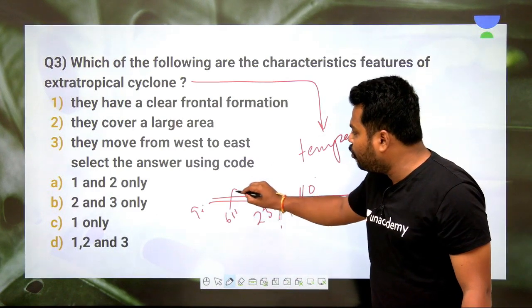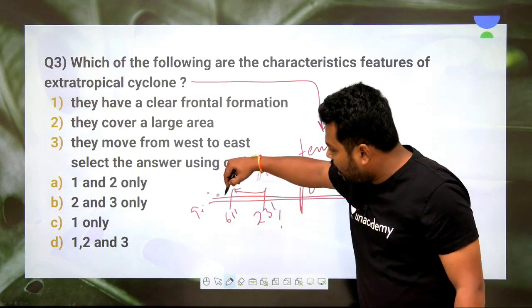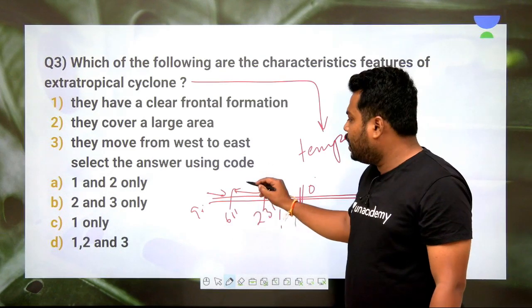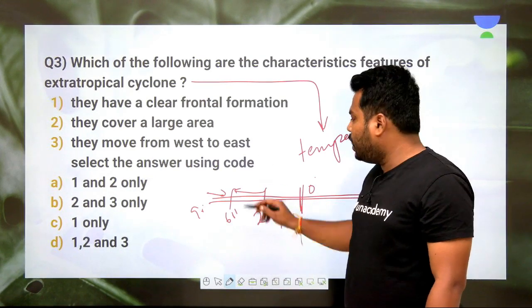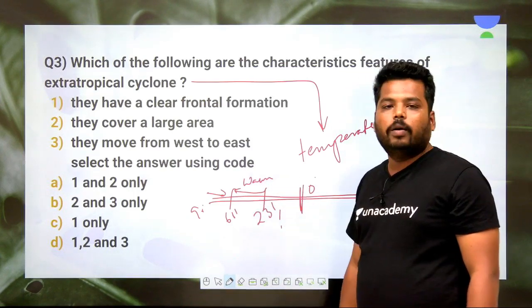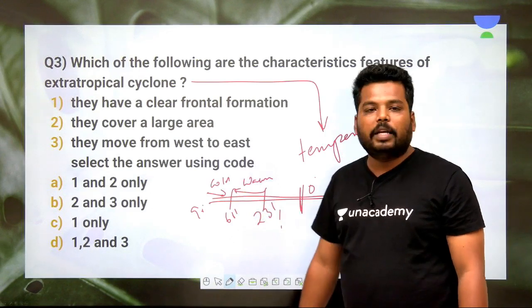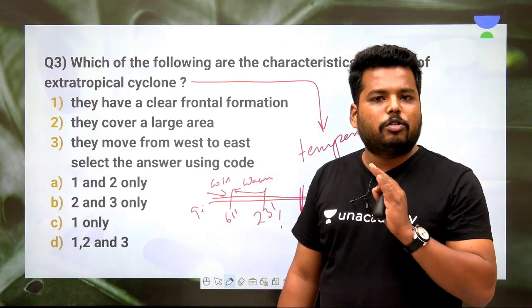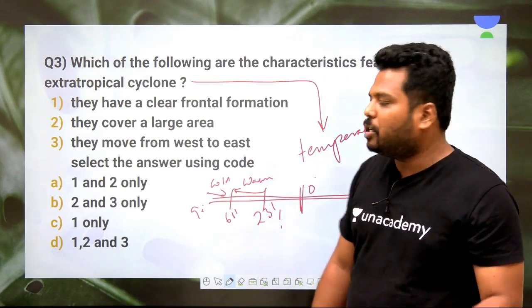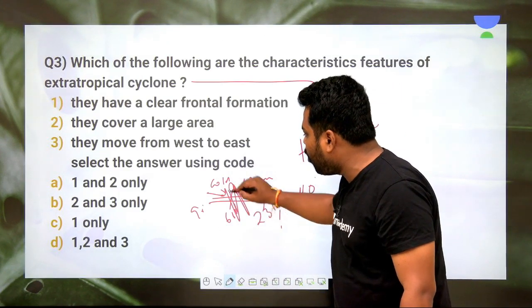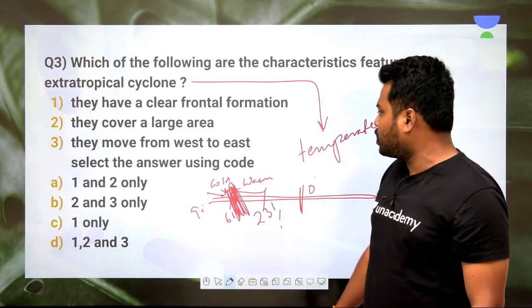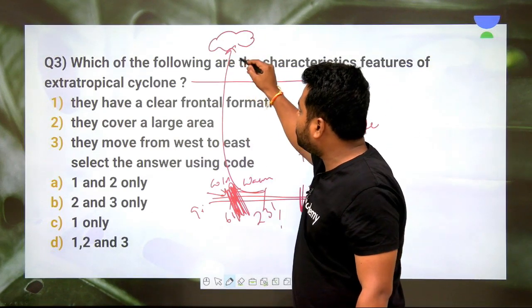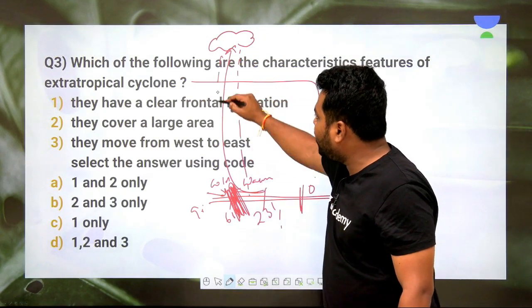So the winds which move from subtropical to subpolar and polar to subpolar are of different temperature natures. When we examine here, in this zone we would be experiencing warm winds which move, and these are cold winds. Both have temperature differences and density differences. So when this happens, there would be a confluence zone, but there wouldn't be any mixing. Hence a front would be formed. A front is an inclined bench-like structure which lifts the warm air mass upwards, resulting in condensation, and frontal rainfall is created over there.